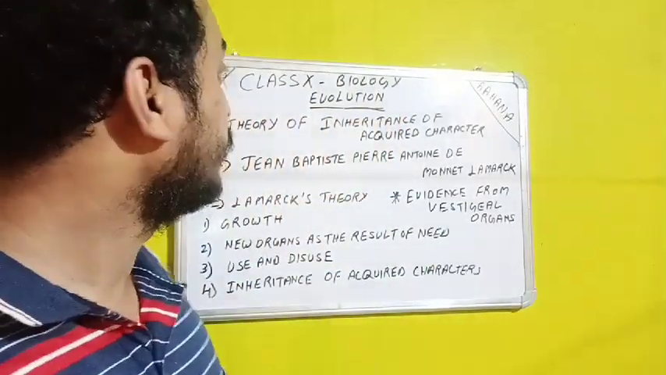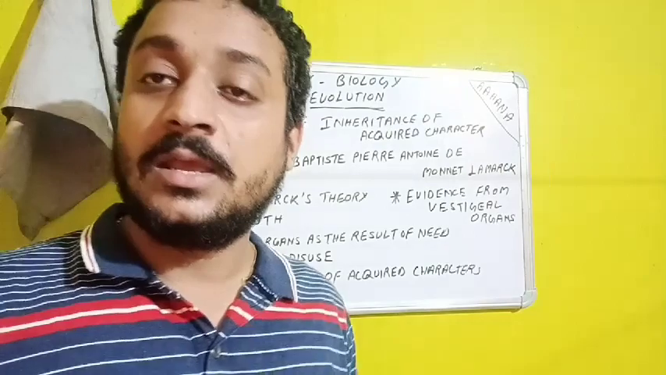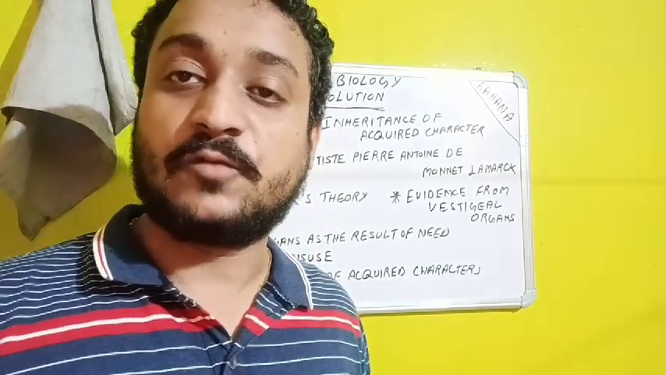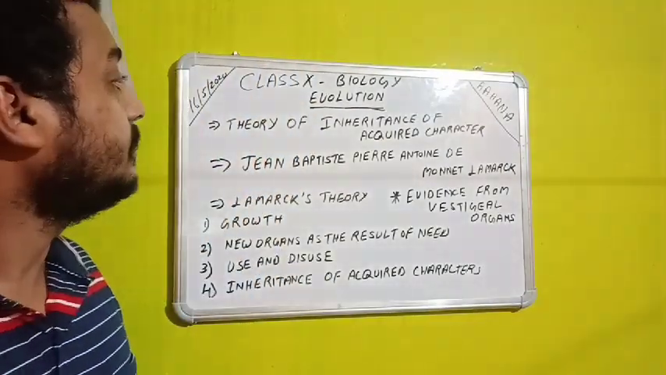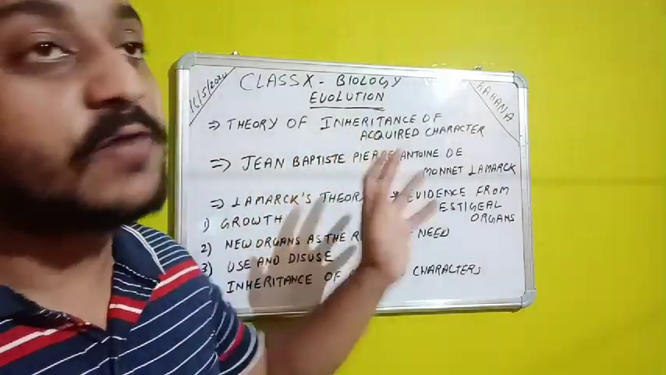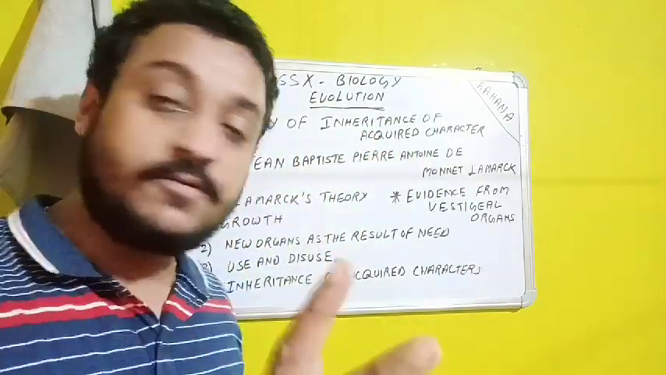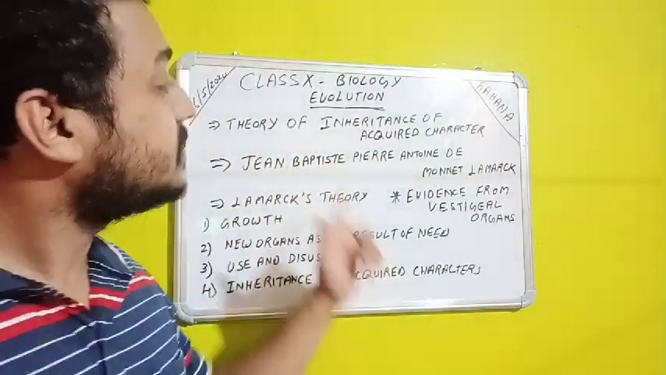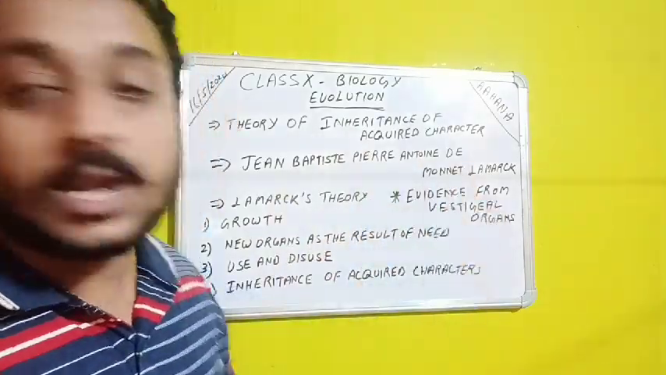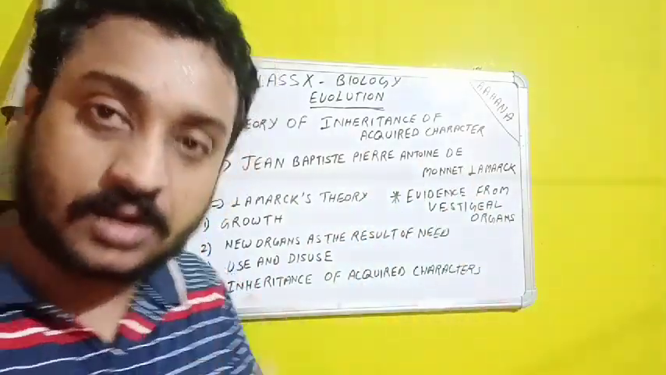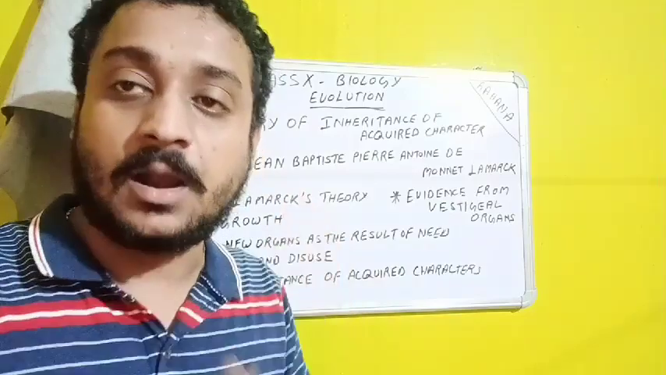Today, this video is for class 10 standard biology, the chapter evolution. Today we'll be seeing the theory of inheritance of acquired characters, which is given by Jean-Baptiste Pierre Antoine de Monet Lamarck. Yes, it's the full name of Lamarck.